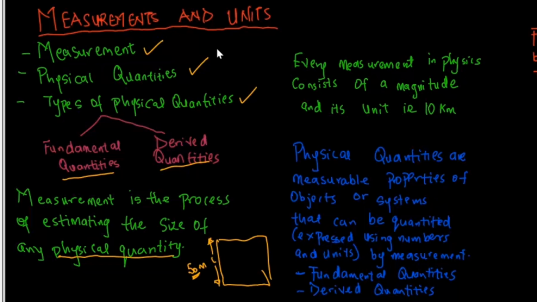Then for those things that you can't quantify, for example, joy or happiness. Somebody might be very, very happy, somebody might be very, very sad, but we can't tell that the sadness is up to this unit or this particular quantity. So for such things, we don't call them physical quantities. But what you can simply measure, for example, length, and you can also quantify, is called a physical quantity. Or let's say 2 persons are running a race, we can measure the time they spend running that race. Because we can measure it and also quantify it by saying, oh, Mr. A ran the race for 50 seconds, Mr. B ran the race for 20 seconds, such a quantity like time is a physical quantity.